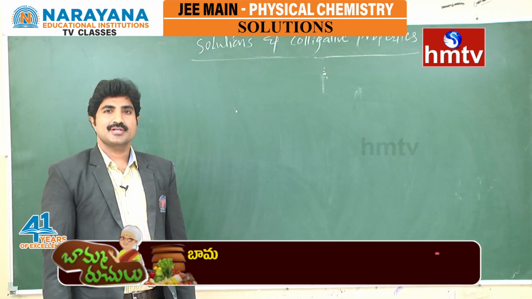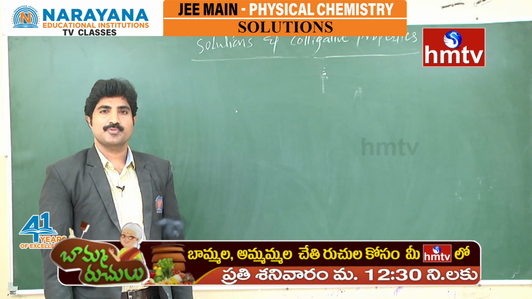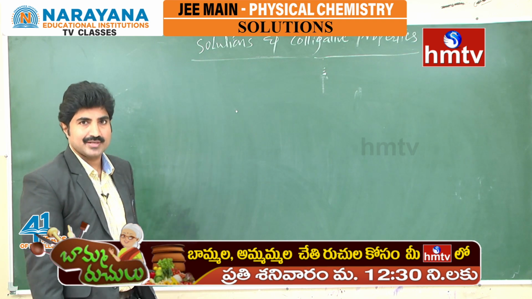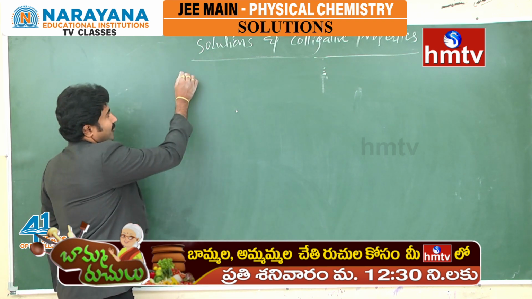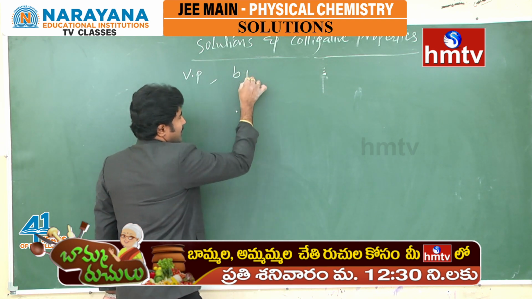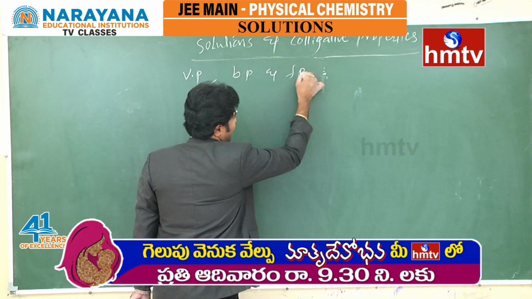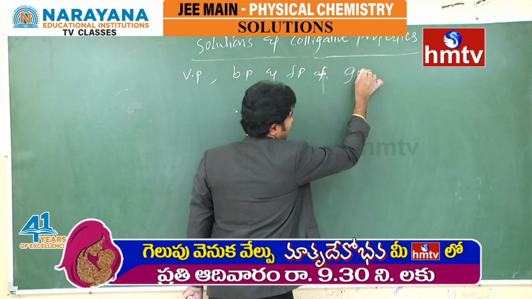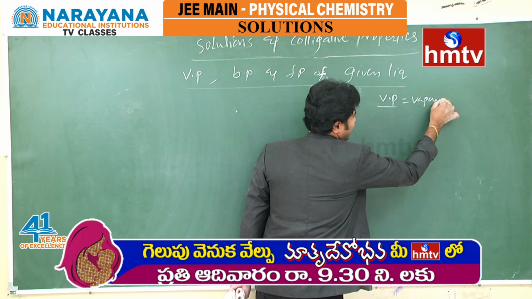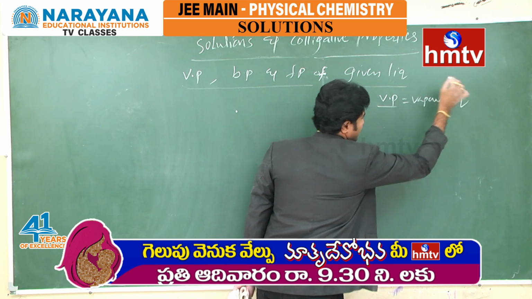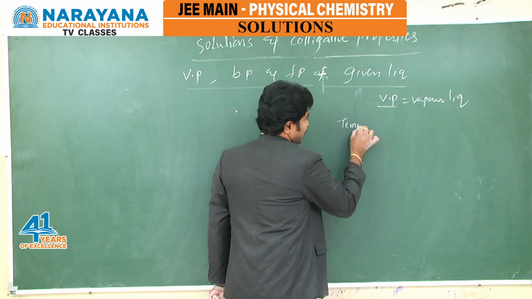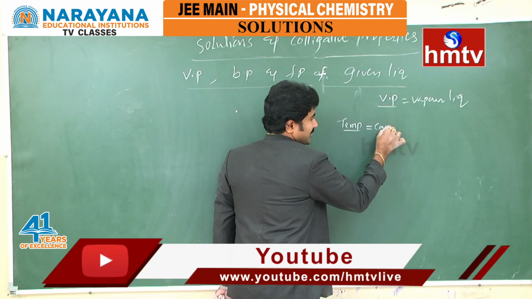Okay, in the last session on solutions and colligative properties, we studied up to Henry's law. Now see the next one. What is vapor pressure, boiling point and freezing point of a given liquid? So vapor pressure, for every liquid it has its vapor pressure. At a given constant temperature it is constant.